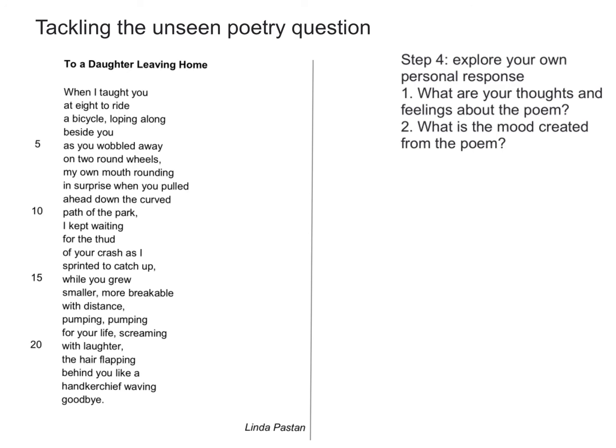What we are going to look at in the final section of this video is what mood is created from the poem. I've picked out 4 different moods that I think you could write about. Those 4 moods are melancholy, that means feeling sad, fear, love, and pride. I'm now going to quickly show you how you can link these moods to the poem. Obviously, the mood you pick out would be different depending on the poem that you've got and what the poem is about.